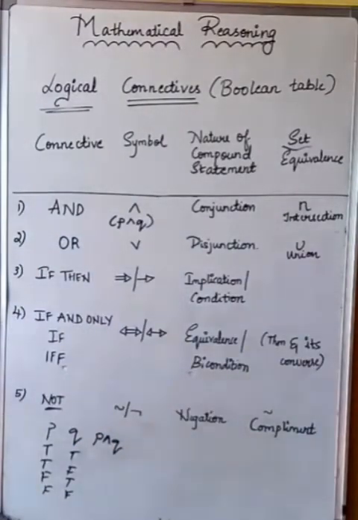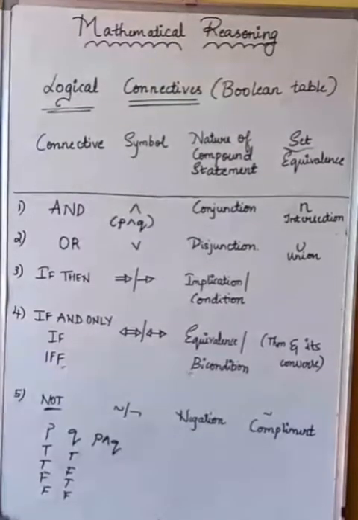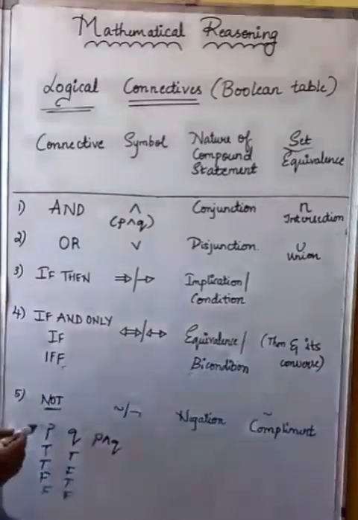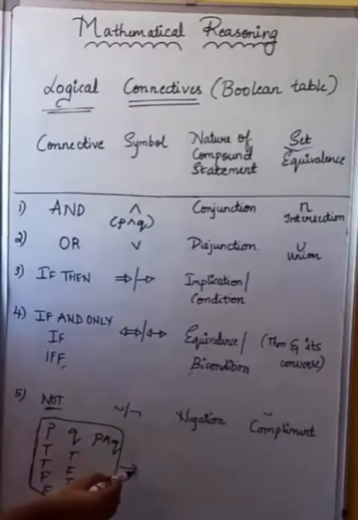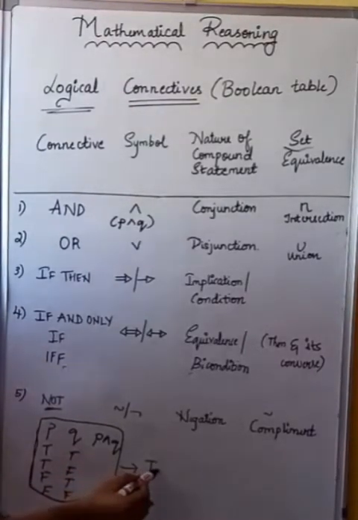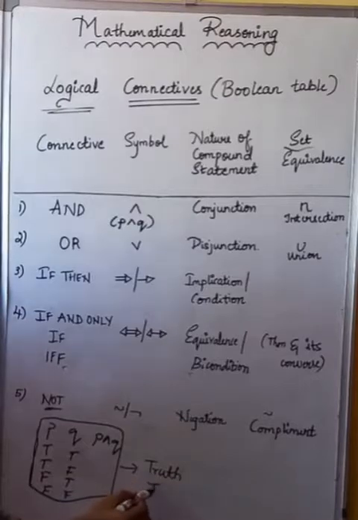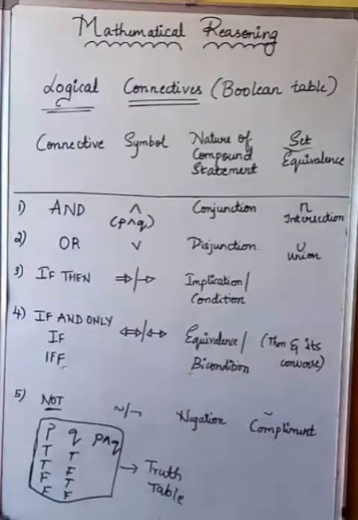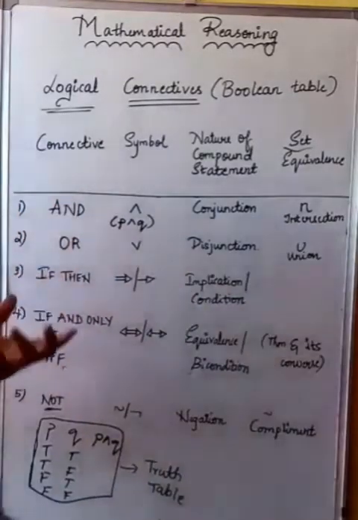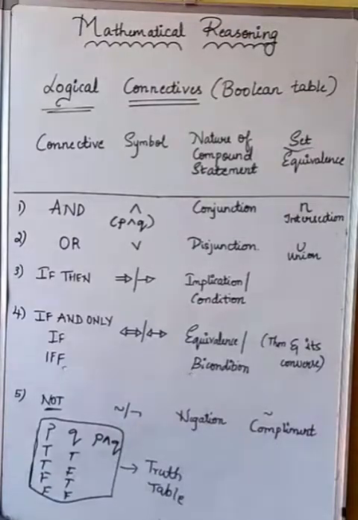So what do you mean by and? It means whenever you have two component statements, true and true, even the value. Below what I have written there, this is nothing but called the truth table. This again I will be discussing once this tabular column is completed. Is it clear? That is, each and every word we are going to analyze in the form of two different component statements, right? So what is the meaning of the word and? Here the word and means the output is true only if both are true.